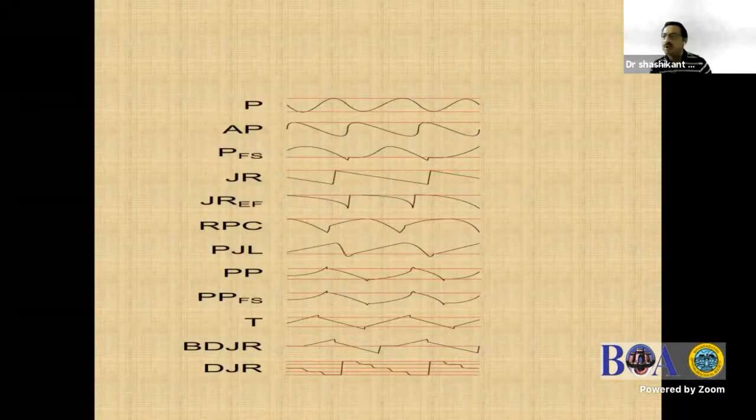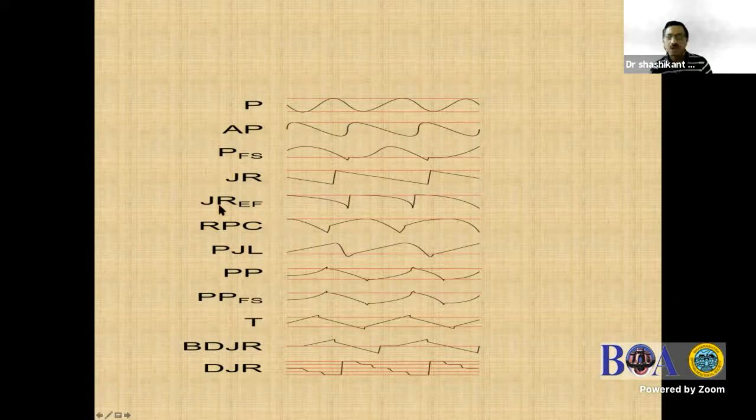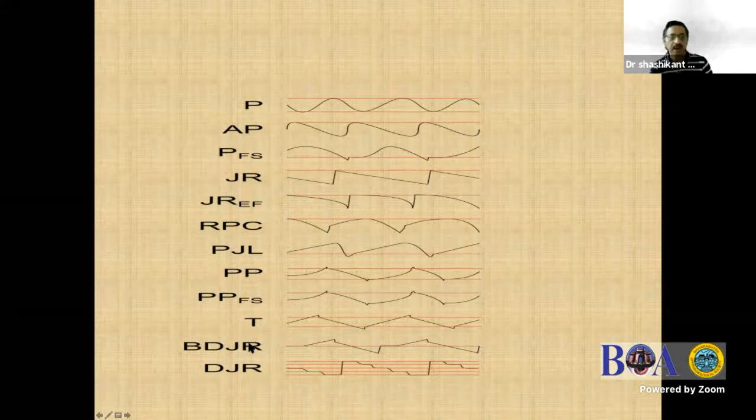So these are the waveforms which we can use to see the type of nystagmus, like pendular, asymmetric pendular, pendular with foveating saccade, jerk right with extended foveation, pseudo-cycloid, pseudo-jerk left, pure pendular, foveating saccade, triangular, bidirectional jerk, and directional jerk. These are the different waveforms we can look at.